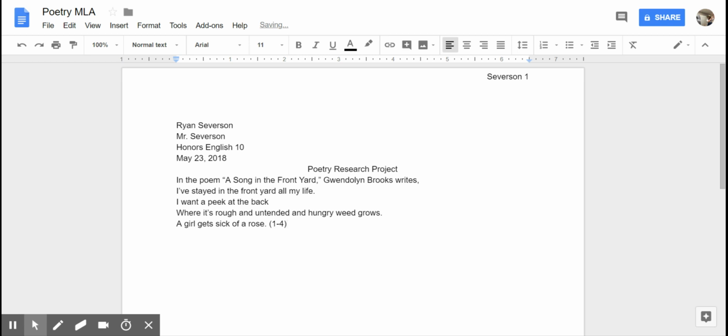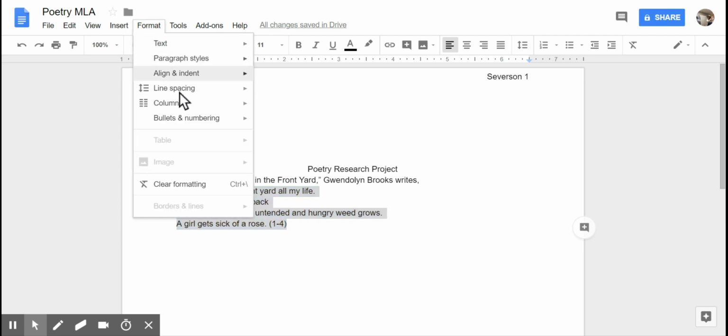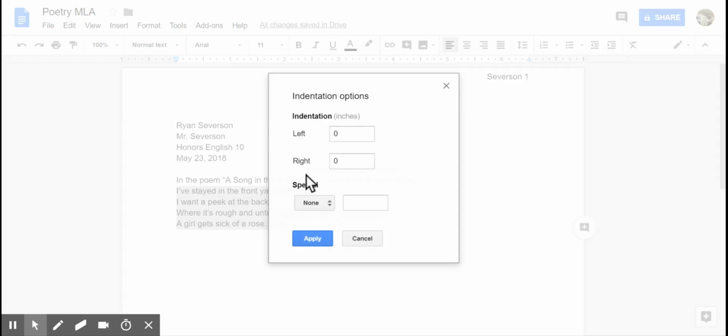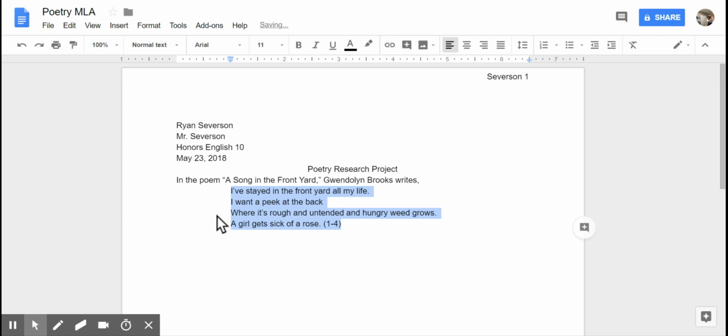Once again, we've already indicated our poet, so we do not need to include her in our citation. But since we are doing a block quote, what we need to do is highlight our text, go up to Format, Align and Indent, and go to Indentation Options. For our left indent, we want to make it 1 inch. Okay, so we've already highlighted our text. We've gone to Format, Indentation Options, changed our left indent to 1 inch, and then click Apply. We'll see it moves over to 1 inch on the page.